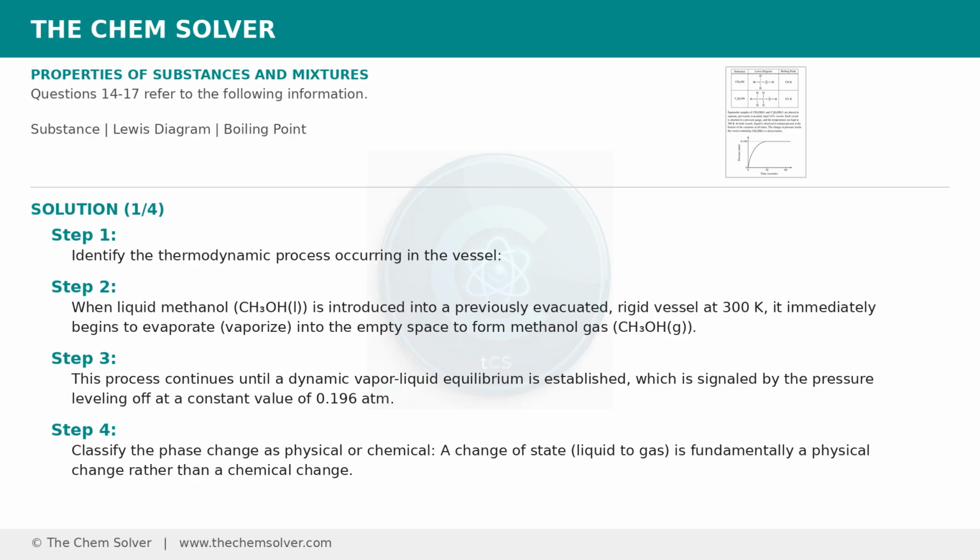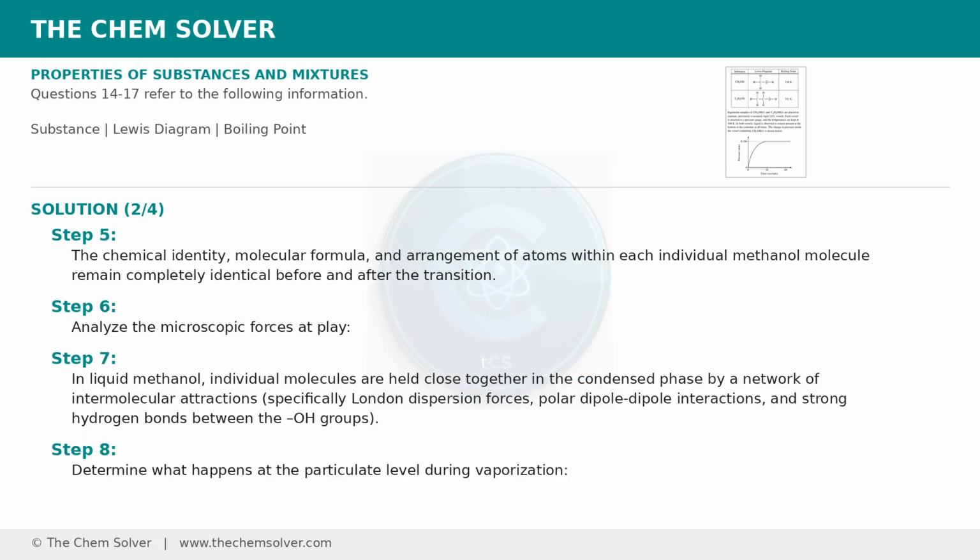Classify the phase change as physical or chemical. A change of state, liquid to gas, is fundamentally a physical change rather than a chemical change. The chemical identity, molecular formula, and arrangement of atoms within each individual methanol molecule remain completely identical before and after the transition. Analyze the microscopic forces at play.